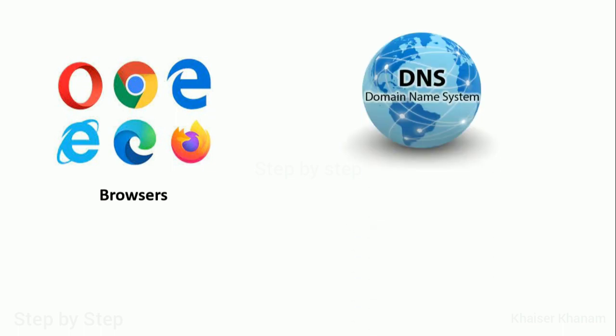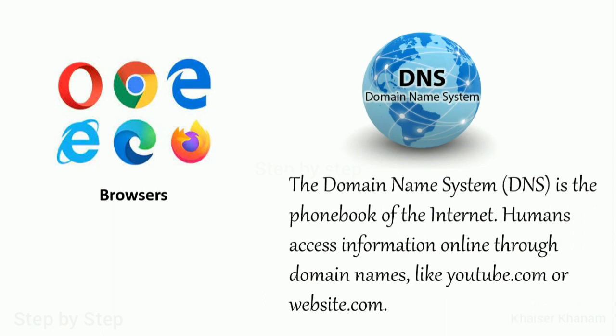Then next you have to learn about the domain name system. What is this domain? What is this domain name? What is this domain name system? It is nothing but a phone book of the internet. Suppose you are using your mobile and you have saved plenty of contacts, and you just want to call your father. You search for the father's name, whatever you have saved, and you call your father, and he will take your call and respond to your call.